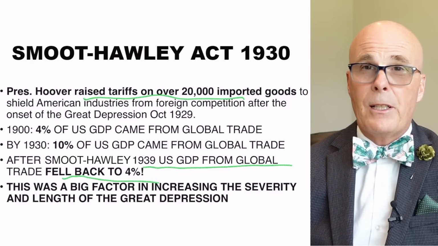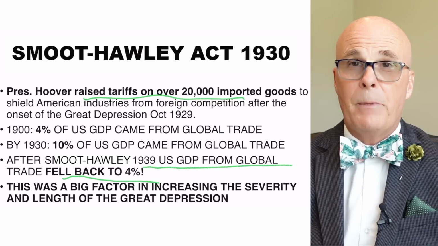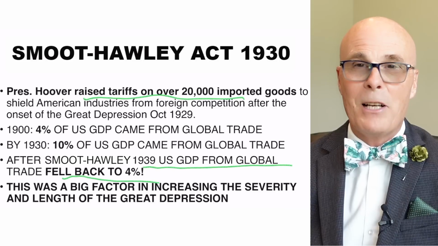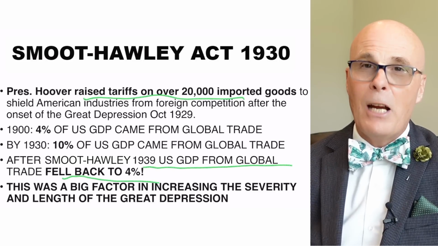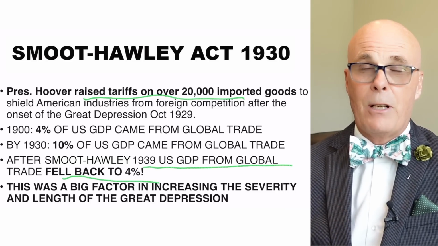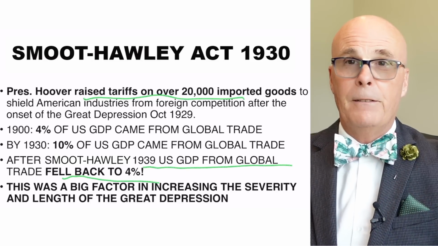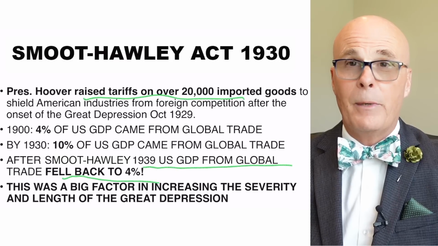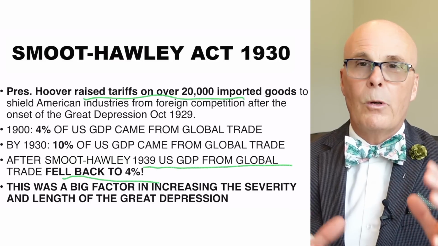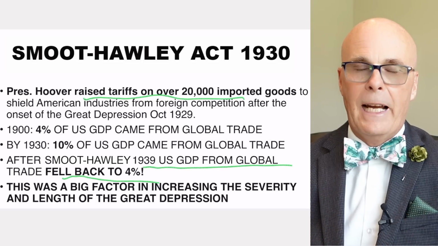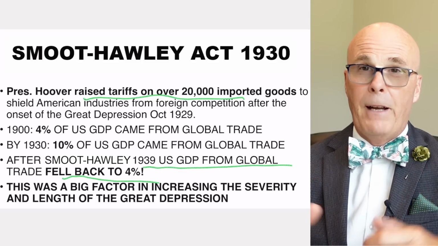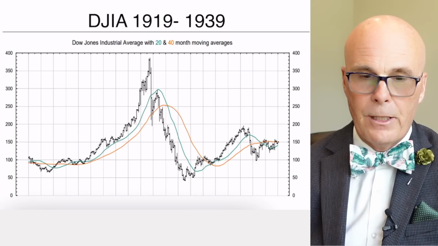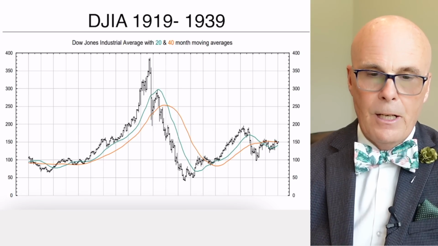So it wasn't necessarily such a great thing, obviously, for the US economy, because the US economy went through basically a 10-year depression. So obviously, the Tariff Act that President Hoover brought in was not as effective in accomplishing its goals of helping Americans and their economy as he thought it might be. So it's believed that the Smoot-Hawley Act was a big factor in increasing the length and severity of the Great Depression.